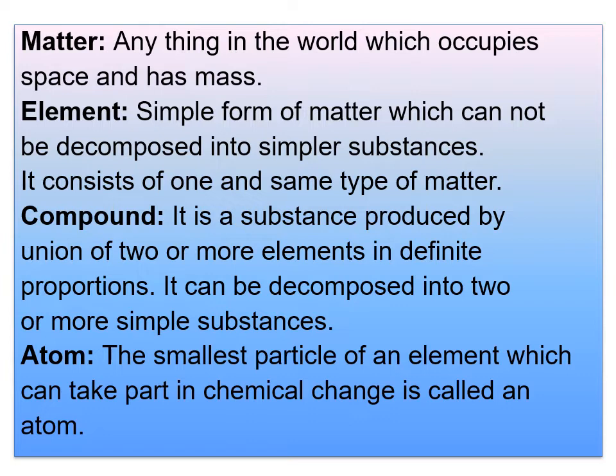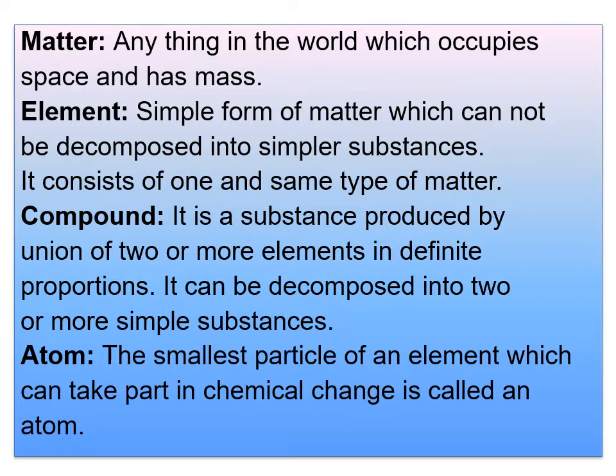These two come under gas. Iron, silver, etc. consist of one and the same type of matter, and these are known as examples of elements. Now coming to the definition, the simple form of matter which cannot be decomposed into simpler substances is an element. It consists of one and the same type of matter. Already I have discussed this point.